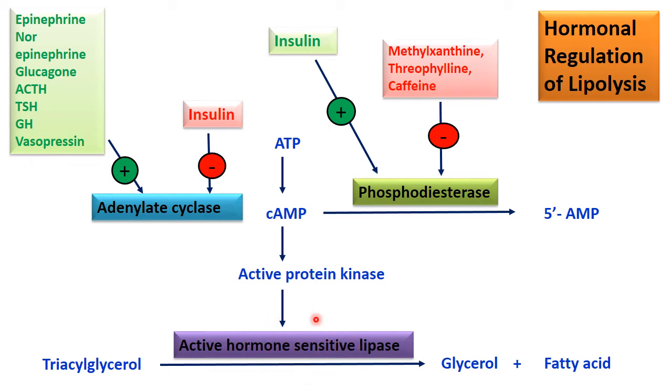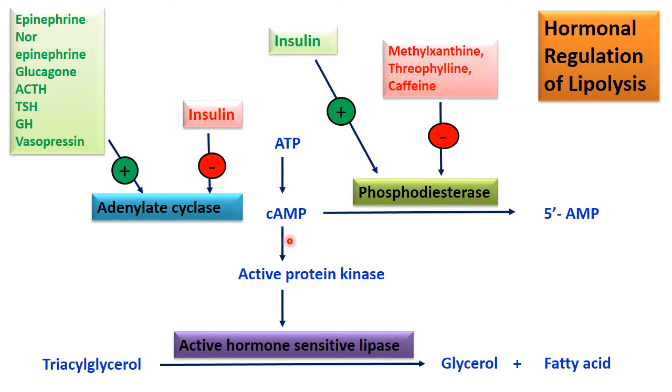This hormone sensitive lipase converts triacylglycerol into glycerol and fatty acid. So in this way it regulates this. These hormones positively regulate and convert triacylglycerol into glycerol, whereas insulin is negatively controlled.